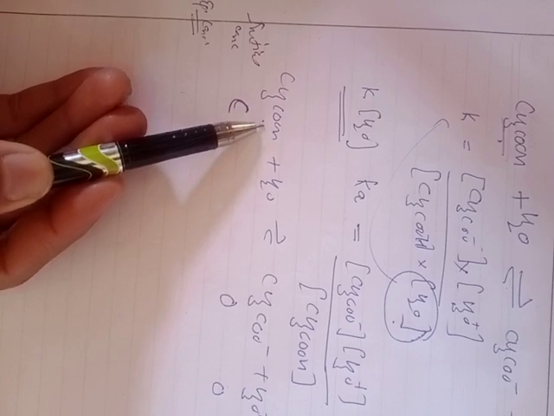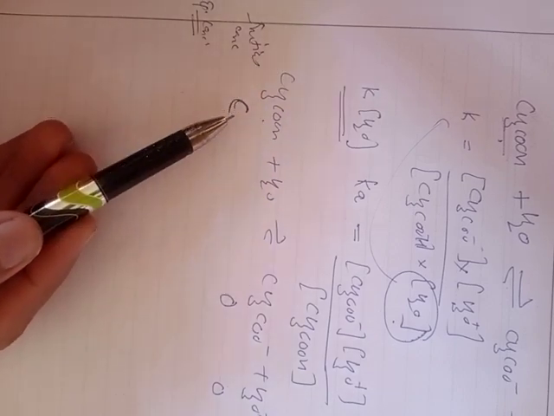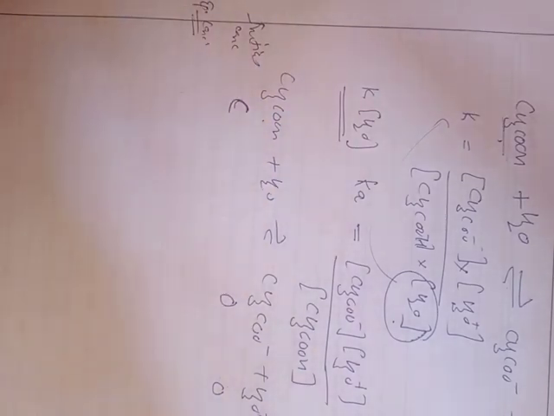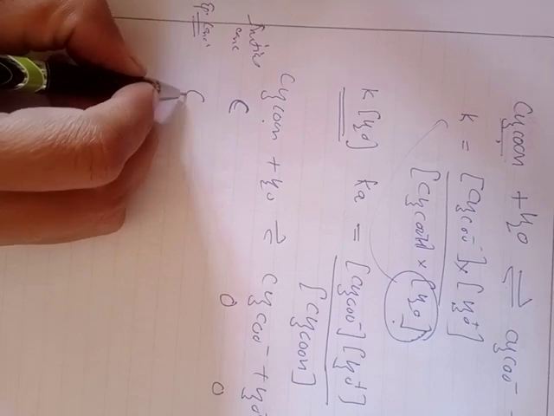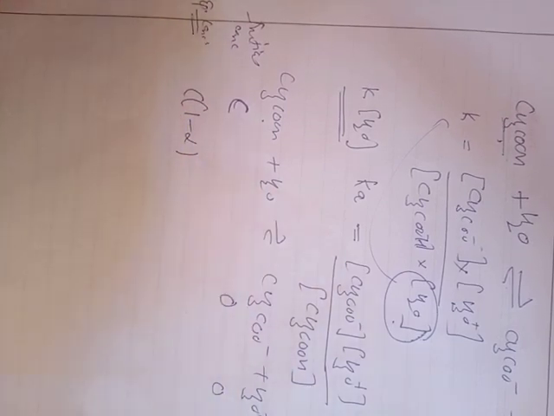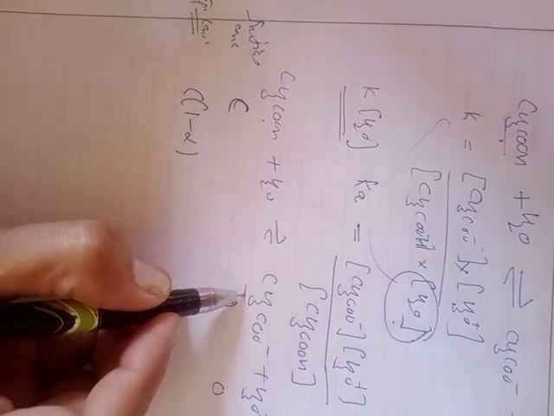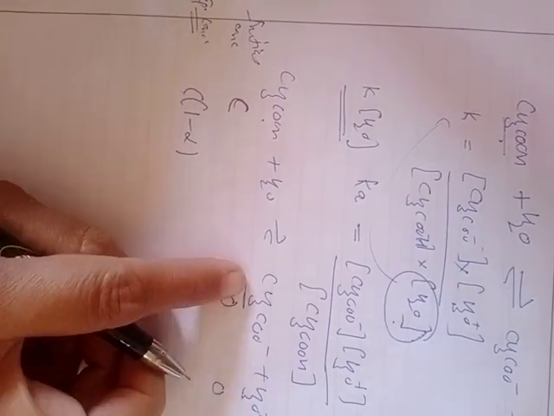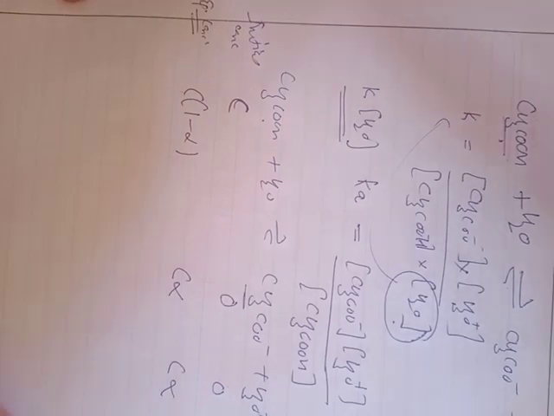It means some of the particles out of the number of moles we used at the start have now dissociated, and that dissociation is called alpha. So now it becomes equal to C into 1 minus alpha. Suppose 1 minus alpha mole of substance has dissociated, resulting in formation of C alpha of acetate ion and C alpha of hydronium ion.